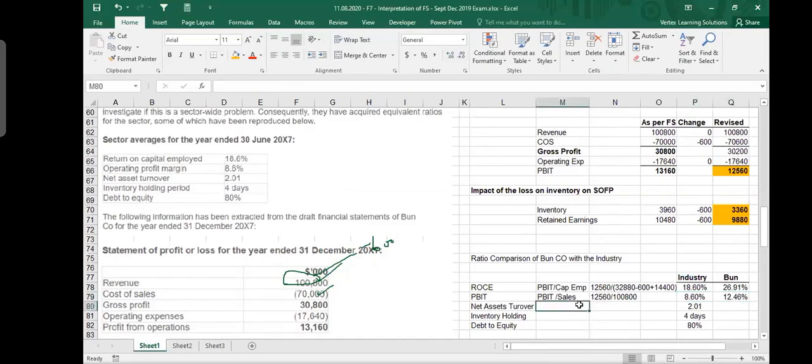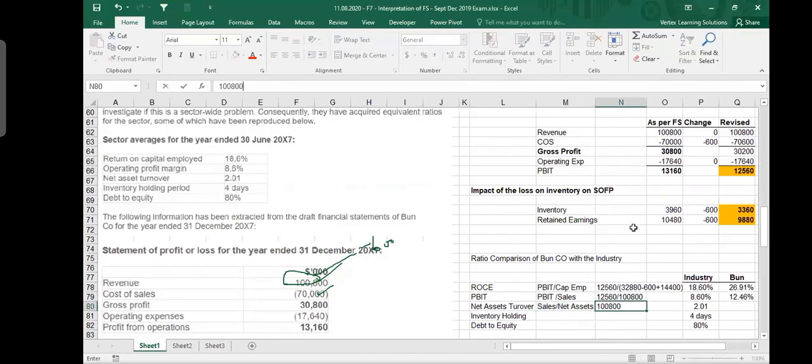Then you have net assets turnover, which is 2.01. So net asset turnover means sales divided by net assets. So how much is your sales figure now? Sales figure is 100,800 divided by net assets. Net assets means equity, or net assets means total assets minus total liabilities. You can take any of these numbers. So how much net assets do we take?